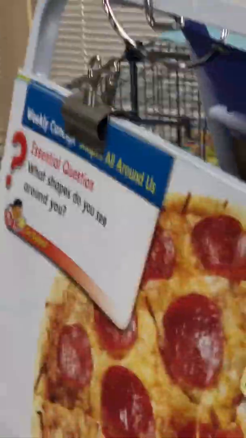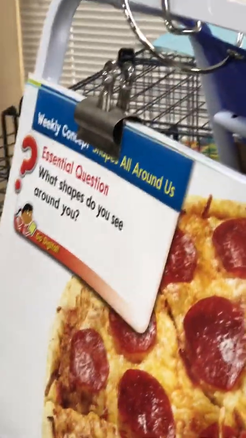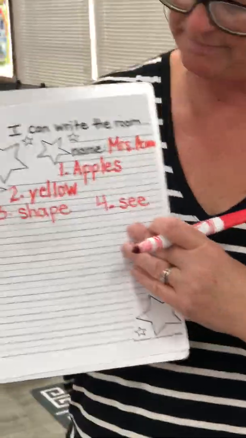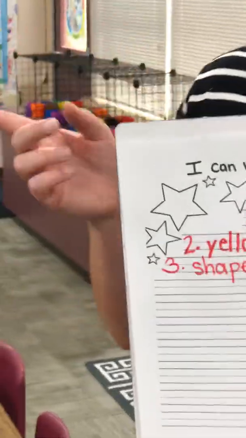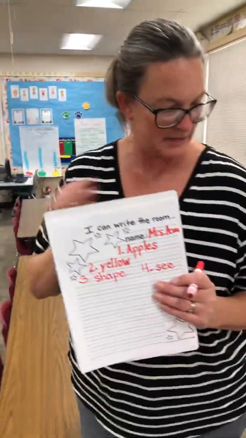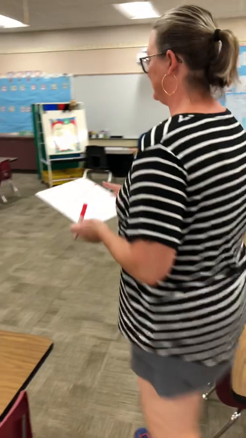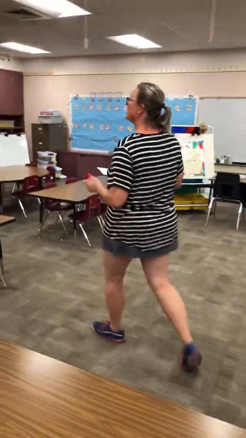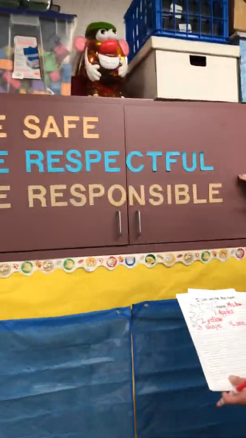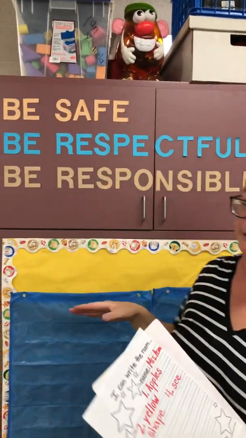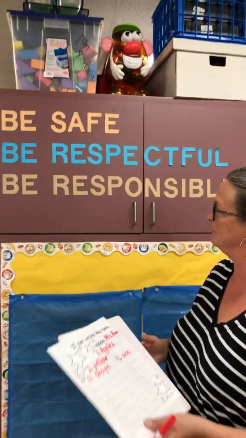I'm gonna write S, and I'm looking over here, E, E. All you need is an S-E-E. And now I think, you know what? I think I want to go around to another part of my house, and I think I'm going to go find something else that I can write down. So I'm going to come on over here, and I really like this word because it's really long. It's the word respectful, and it's my favorite color, blue. So I think I'm going to go ahead and write this one.